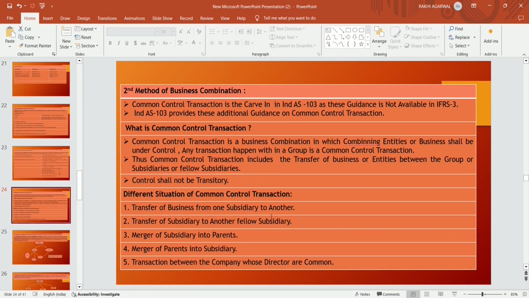If any transaction happens between the group, subsidiaries or fellow subsidiaries, then that transaction is to be treated as a common control transaction. There are different situations: transfer of business from one subsidiary to another subsidiary, transfer of a subsidiary to another fellow subsidiary, merger of subsidiary into parent, merger of parent into subsidiary, and transactions between companies whose directors are common.